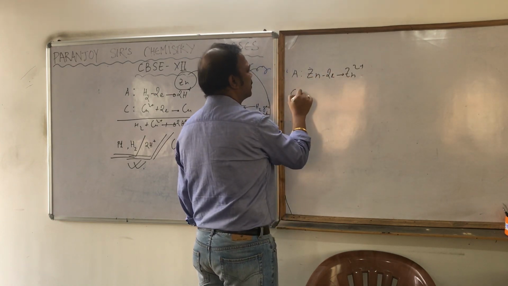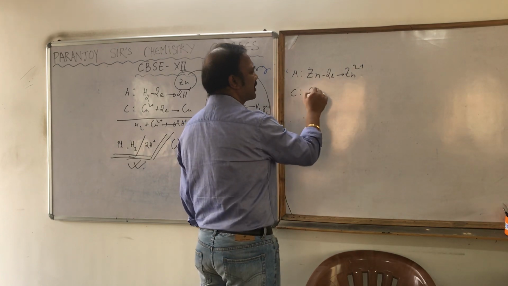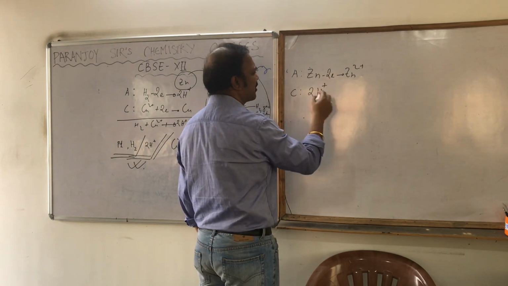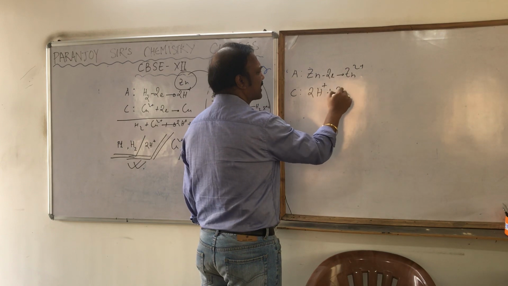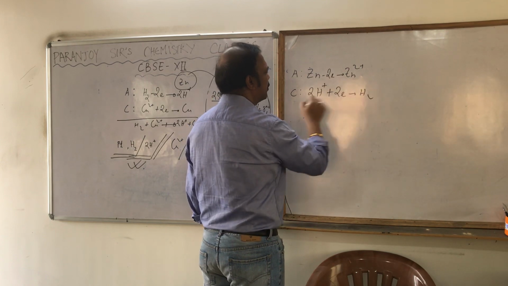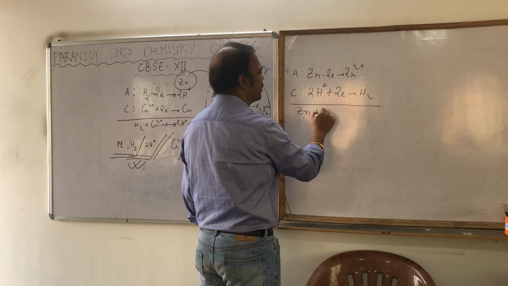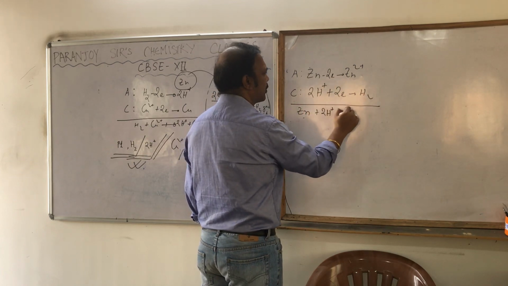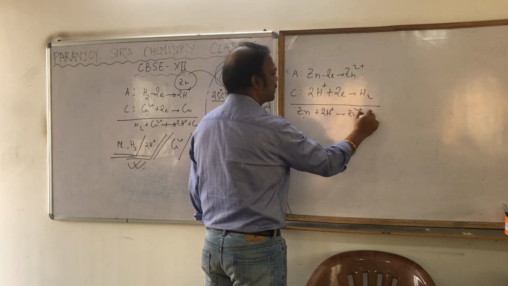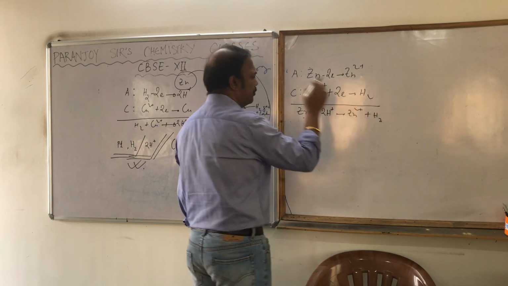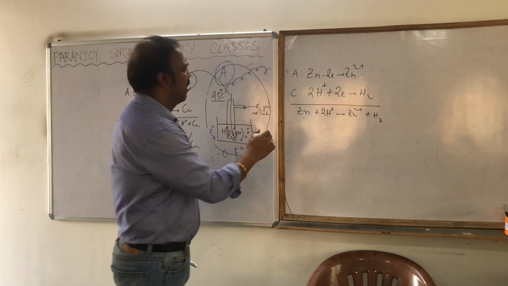And at cathode, the reduction is taking place. So obviously just the opposite reaction of the previous one. 2H+ will accept the 2 electrons and will become H2. So you can write down the overall reaction. What is the overall reaction? Zn plus 2H+ is going to produce Zn2+ plus H2.